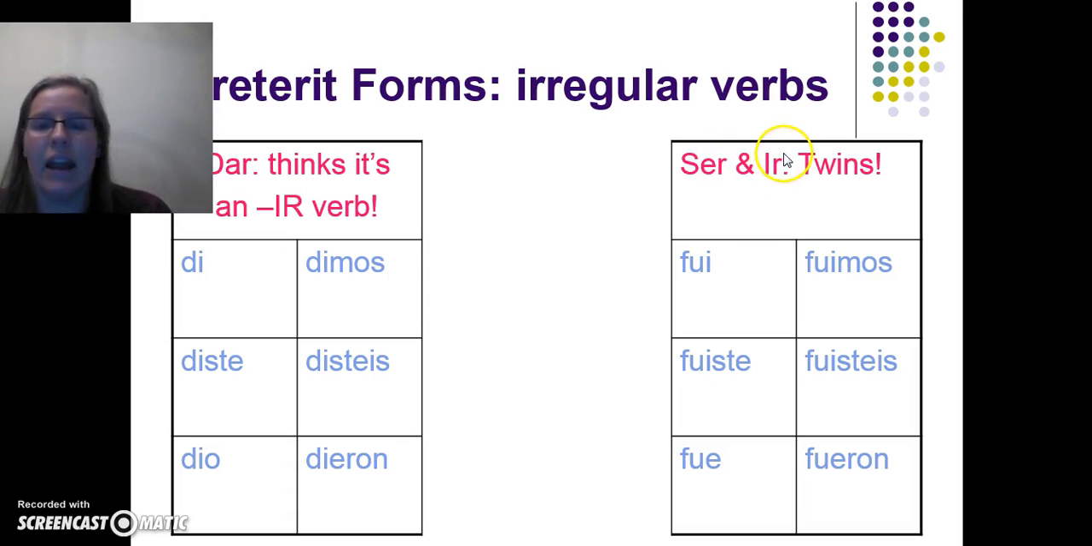Then we have ser and ir, which actually conjugate the exact same, which is totally goofy to us. Fui, fuiste, fue, fuimos, fuistes, fueron. Again, if you see fui, how do you know if it's I was or I went? Well, we're going back to context. If I say, yo fui a la playa, to the beach, then obviously I went to the beach, not I was to the beach, right? So you want to be careful with that. It's always about context. Once you've paused this and copied down these forms, feel free to go ahead and continue.